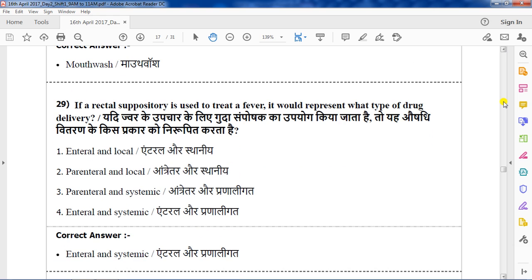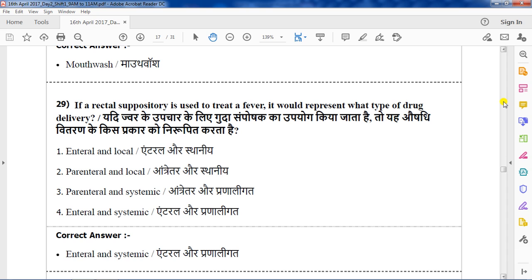Enteral and systemic. What is the parenteral route? In the parenteral route, drugs are administered in the body other than through the mouth and alimentary canal, that is, injections and all these things come under the parenteral route of administration.